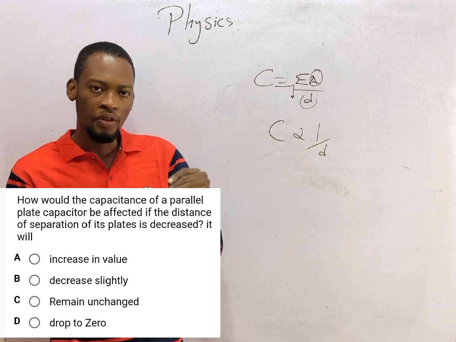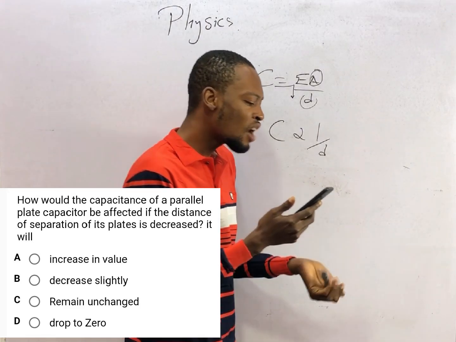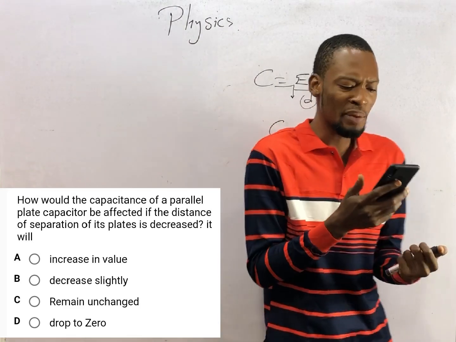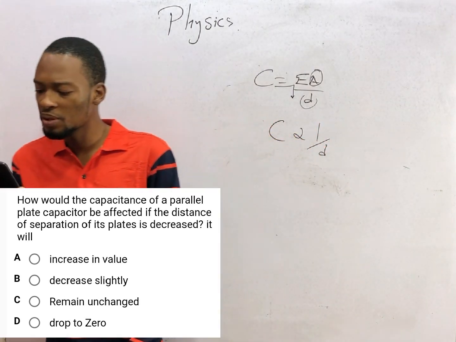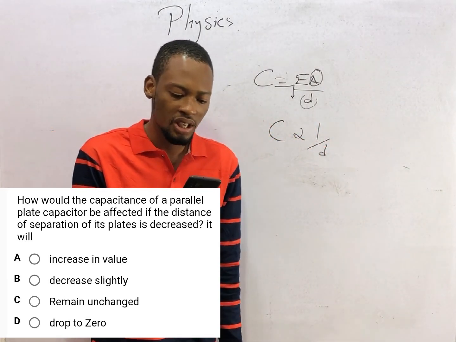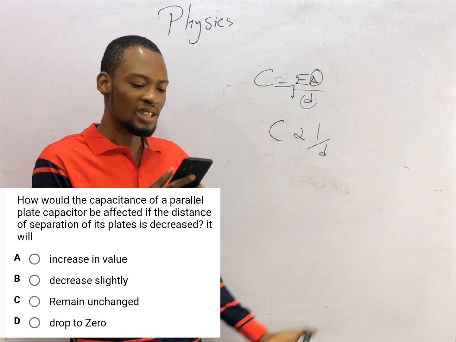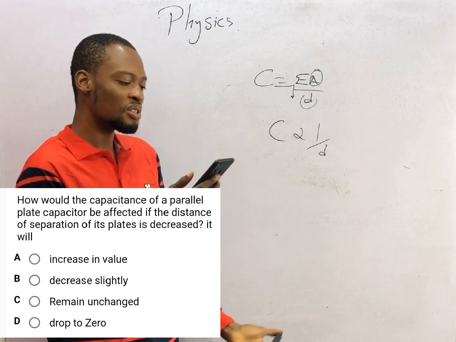Now, back to the question. How would the capacitance of a parallel plate capacitor be affected if the distance of separation of its plates is decreased? It will increase in value because as distance reduces, capacitance has to increase.